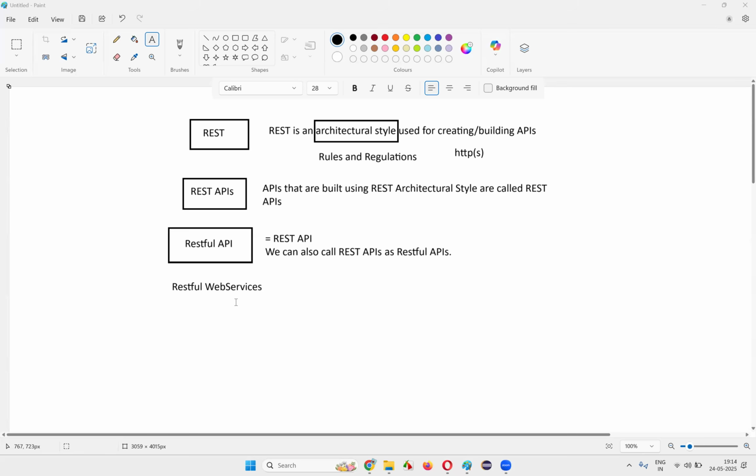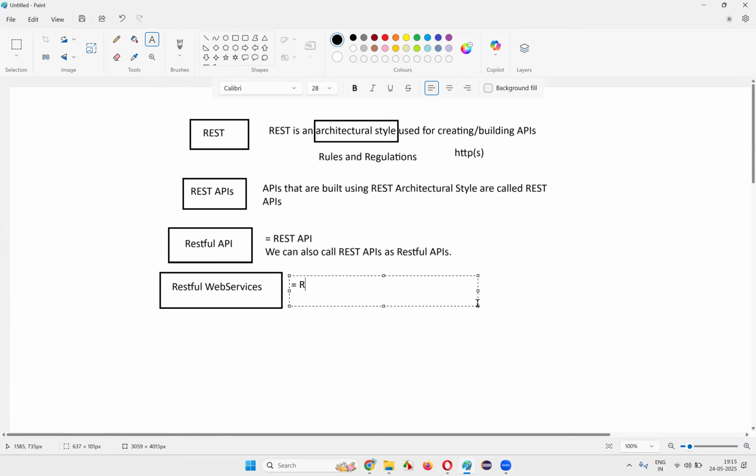Under the APIs, we have one category known as web services, which was already covered in the previous sessions, guys. So whether you call it a RESTful API or a RESTful web service, the name is the same, right? The APIs which travel over the internet are generally called web services. Anyhow, APIs created in this REST architectural style will use HTTPS as a transport mechanism. That's the only way. Then obviously these APIs will be web services only. Either you can call them REST APIs or RESTful APIs or RESTful web services. Everything is the same, guys.